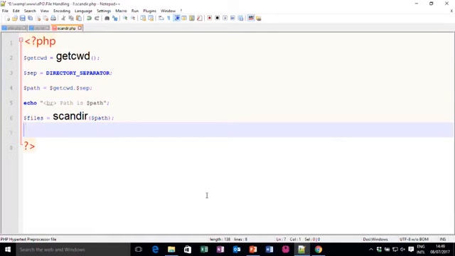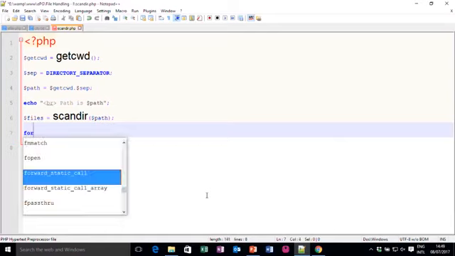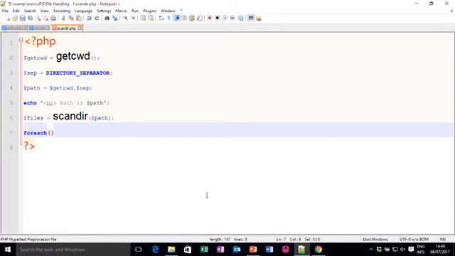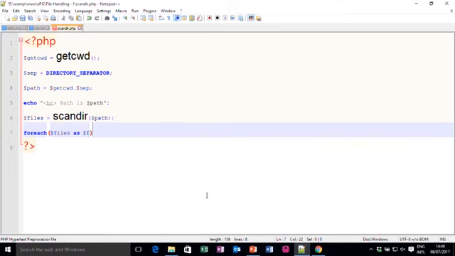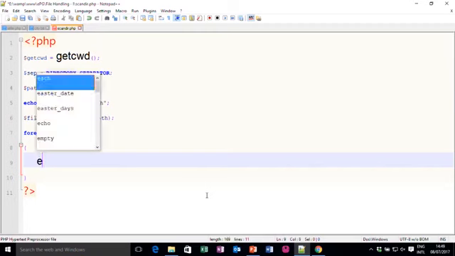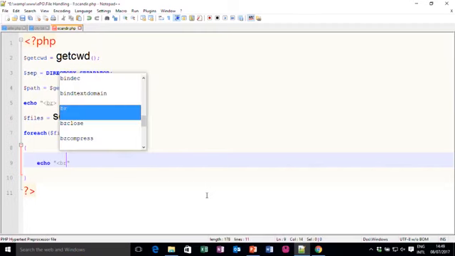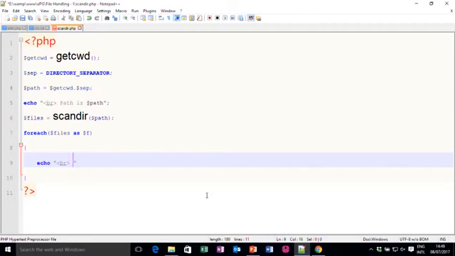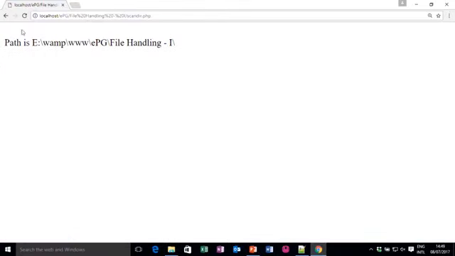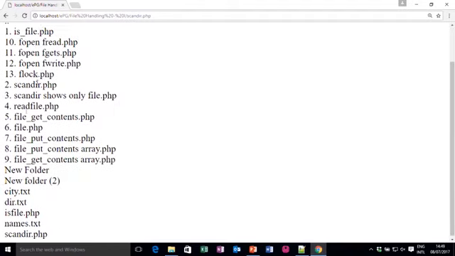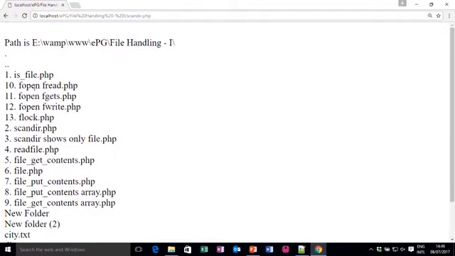And now, as $files is an array, I can use a foreach loop, foreach $files as $f, and I can display each file and directory, echo br $f. Just save this file. Look here, in my PHP folder there are 2 folders and all these are files. So, now if I run this, it will display all the files and directories, everything.